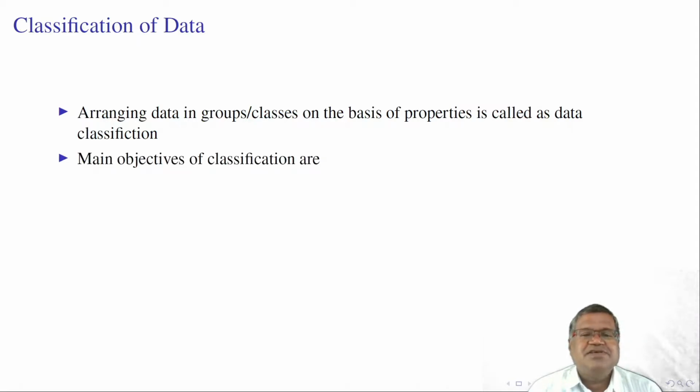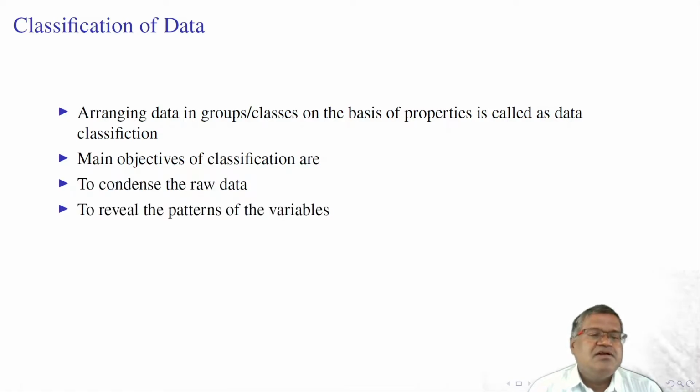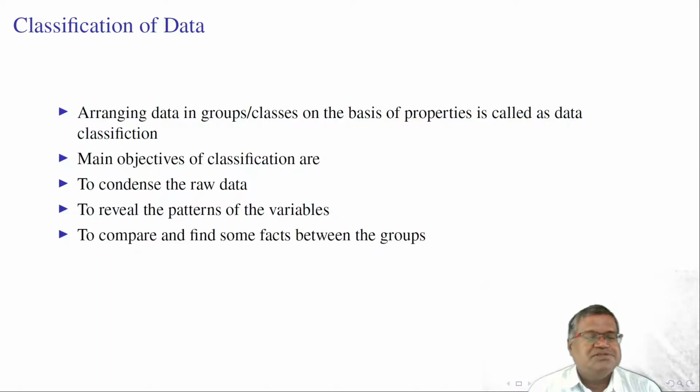The main objectives of classification are to condense the raw data, to reveal the patterns, whether there is an increasing pattern, decreasing pattern, or constant pattern in the data, which we can observe by classifying the variables.